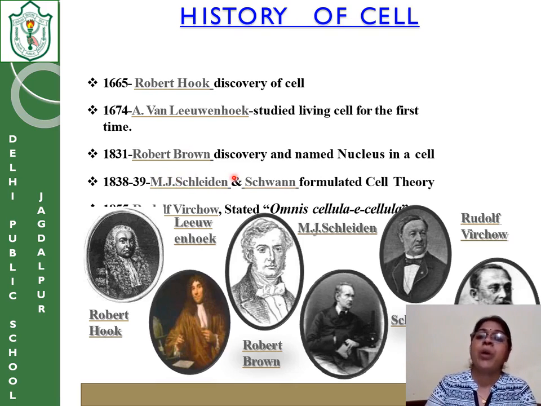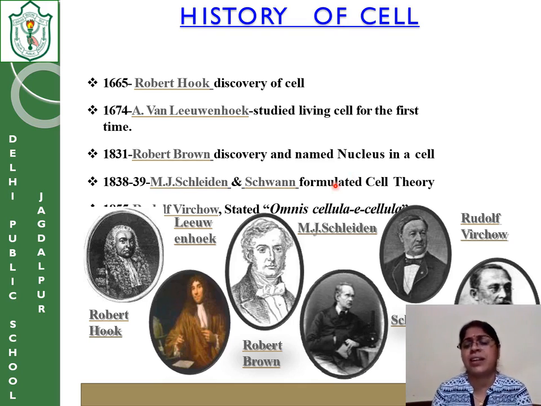Next is Sir Robert Brown. In 1831, his discovery was about the nucleus in the cell. He discovered that, okay, the cell is there, living cells are there, but in the center portion of the cell there is one structure that is very important in the process of cell division. And that is the nucleus. He studied what the components of the nucleus are and how it changes during cell division. Next come M.J. Schleiden and Schwann in 1838 to 39.